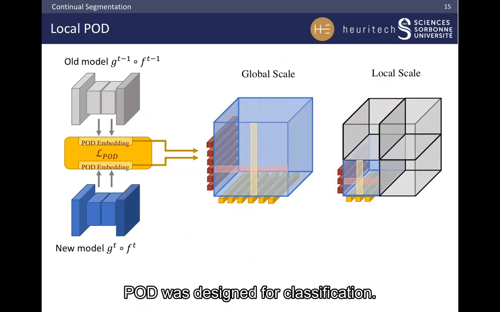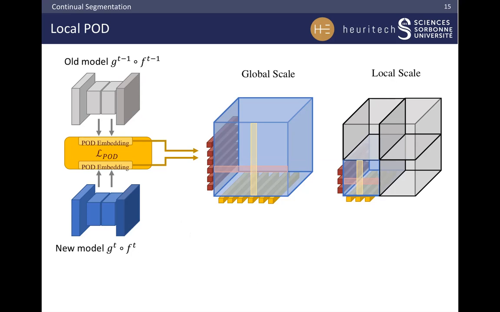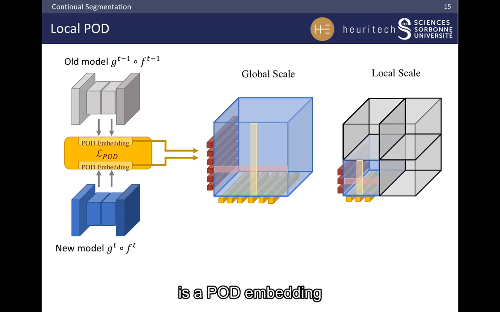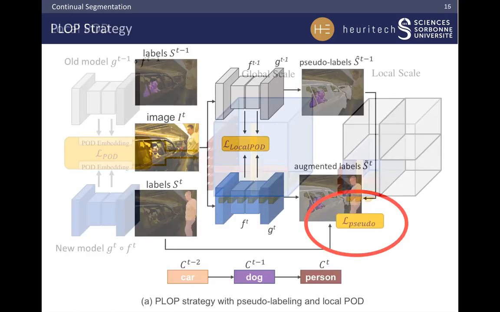However, POD was designed for classification. In segmentation, we need to incorporate local similarity because multiple objects can coexist in the same image. Therefore, we extend POD with a multiscale approach. The global scale is a usual POD embedding computed on the whole feature maps. But the local scale is a POD embedding on part of the feature maps, here on a quarter of it.